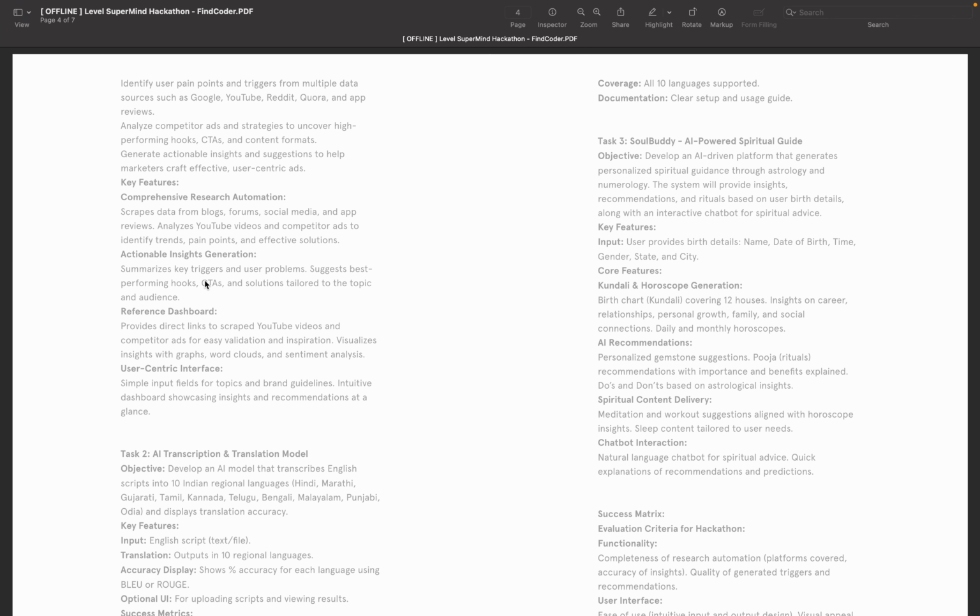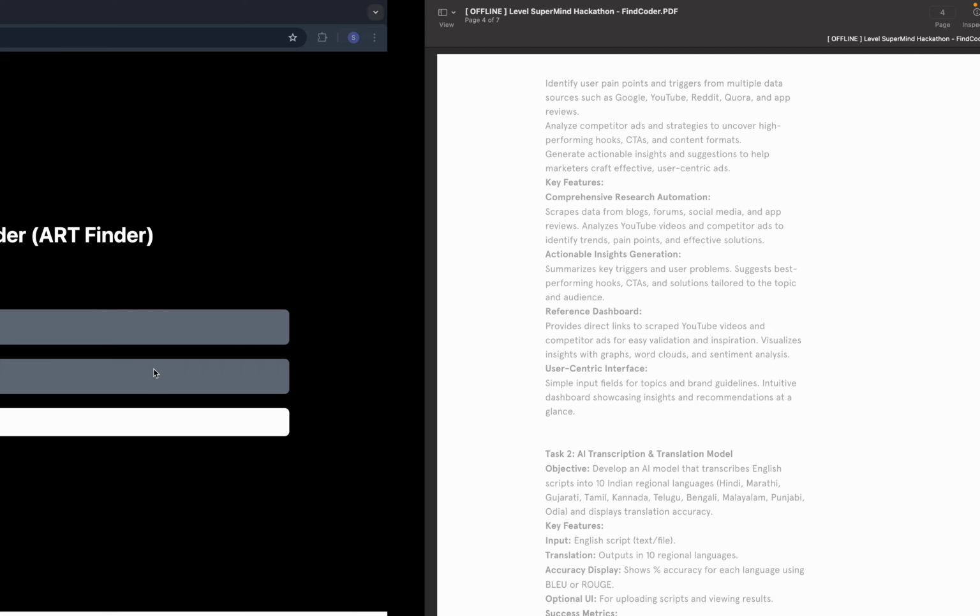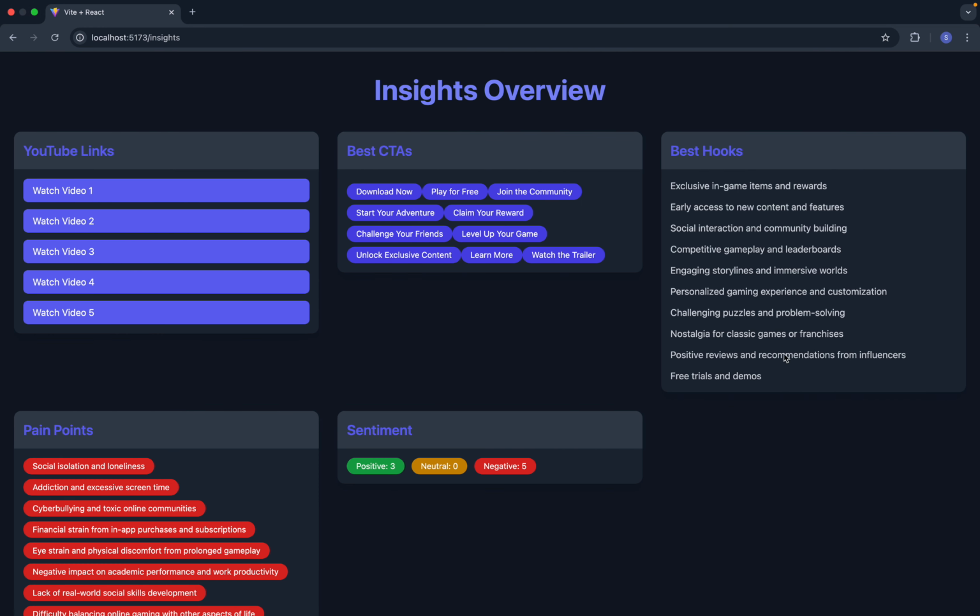For example, the CTAs or the hooks that other competitors use to gain clicks over their videos or their particular data. And as you can see, it is loaded.